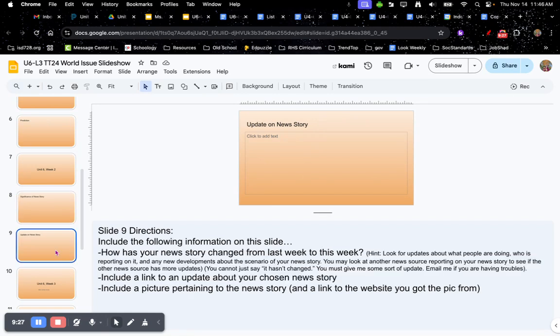Slide number 9. You're going to include the following information in this slide: how has your news story changed from last week to this week? Now, this is kind of a tricky thing because it might take a little bit of digging through news articles to find an update. So here are my hints for you. Look for updates about what people are doing, who is reporting on it, and any new developments about the scenario of your news story. You may look at another news source reporting on your news story to see if the other news source has more updates.